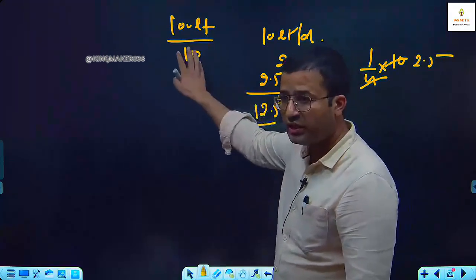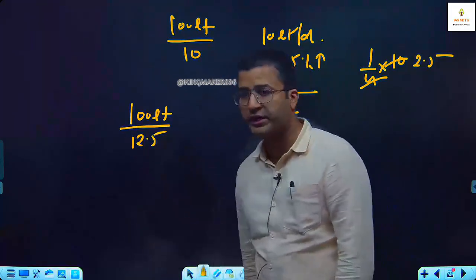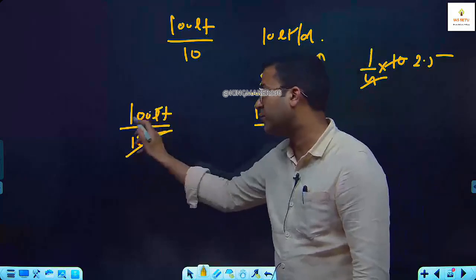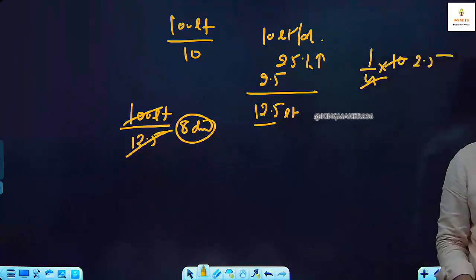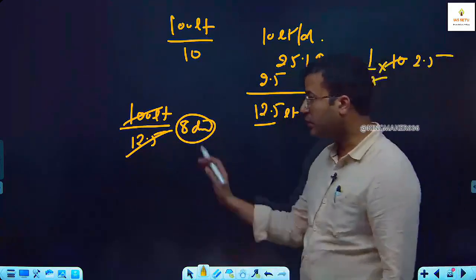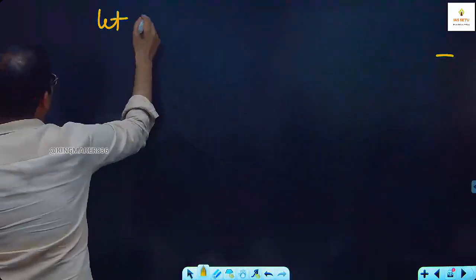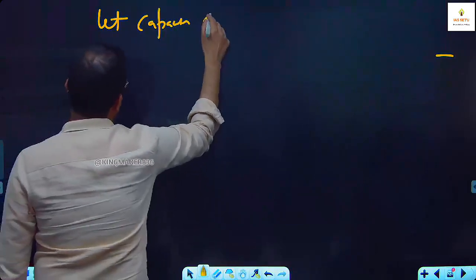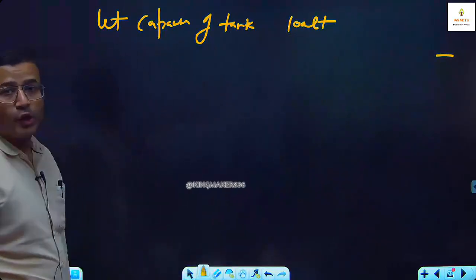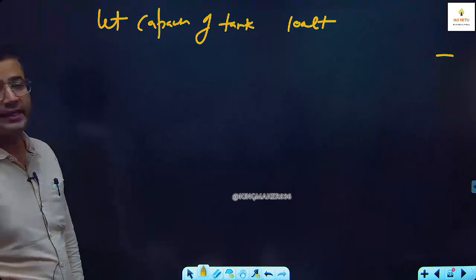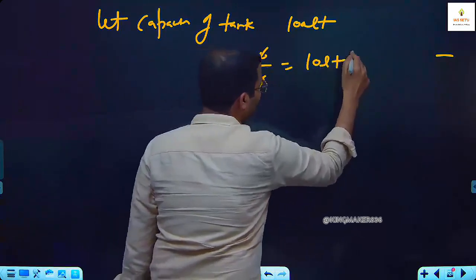टैंक की कैपेसिटी तो यही रहेगी, 100 लीटर. If I'm using 12.5 every day, for how many days will it last? If you divide, it will come to 8 days. That tank will be useful for only 8 days. I repeat, step by step. Step number 1, I assume the capacity of the tank is 100 liters. According to the question, we are using the tank for 10 days. 100 liters has been used for 10 days, so daily we are using 10 liters per day.